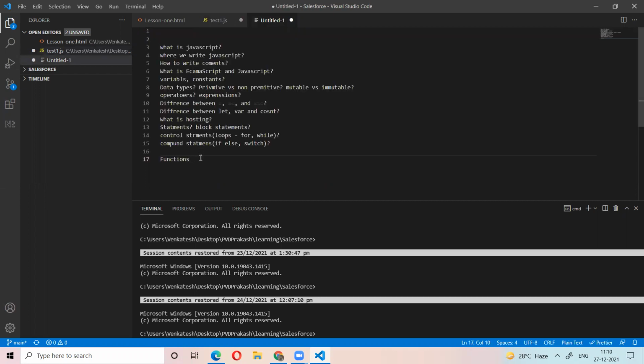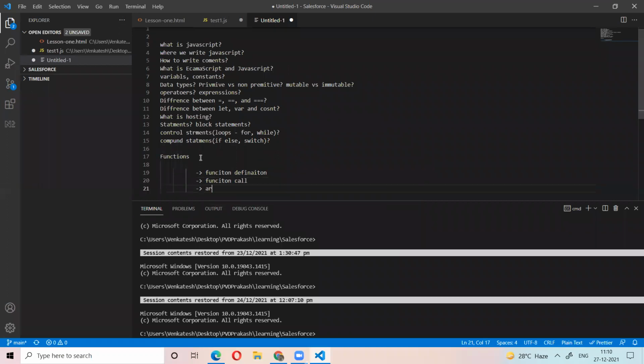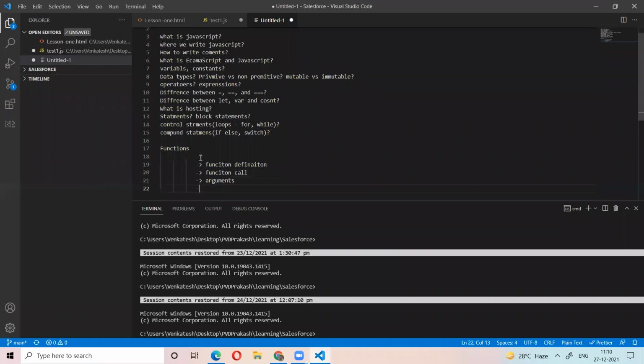In this topic, you need to learn the function definition, function call, arguments, and parameters. So what is the function definition? What is the function call? What are the arguments? What are the parameters? I will explain now.